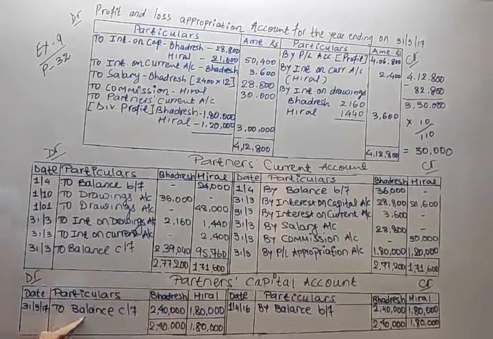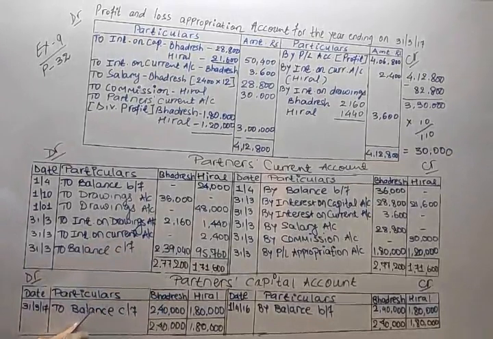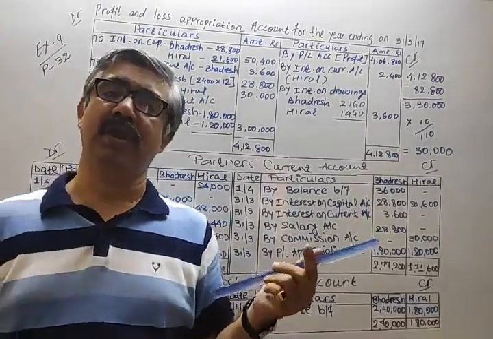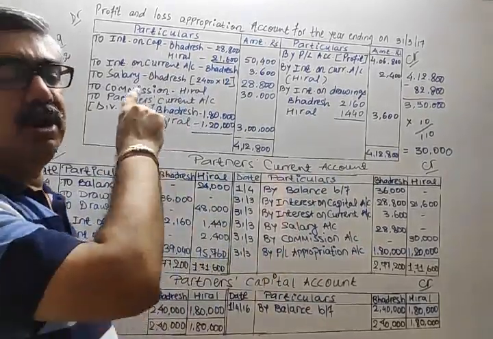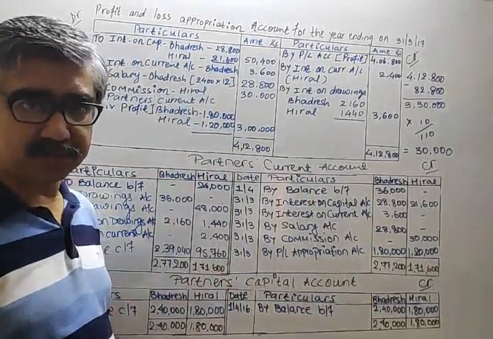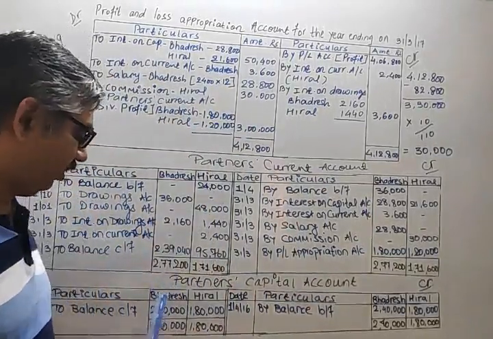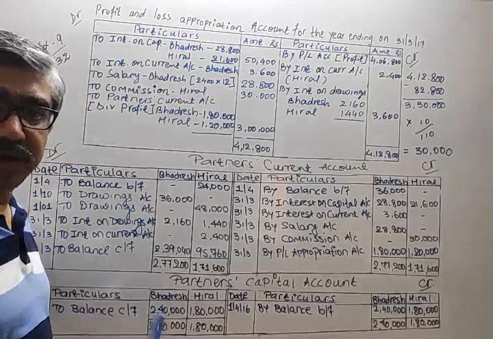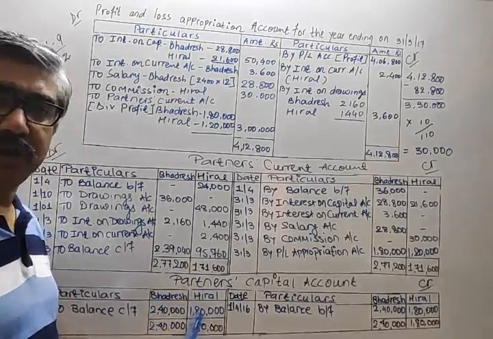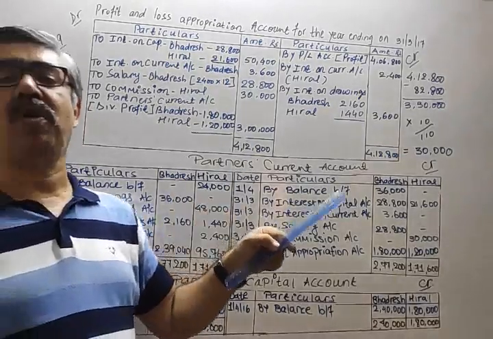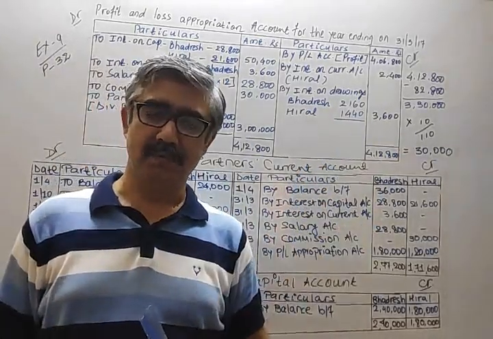So because you are writing on debit side, it is known as credit balance, and credit balance should be written on the liability side. So on the liability side you are going to write partner's capital: Bhadresh 2,40,000 inner column, Hiral 1,80,000 inner column, and total 4,20,000 outer column.